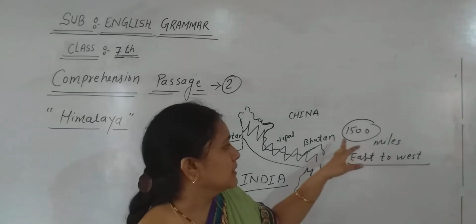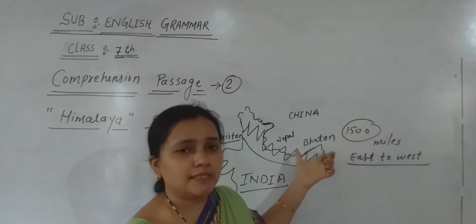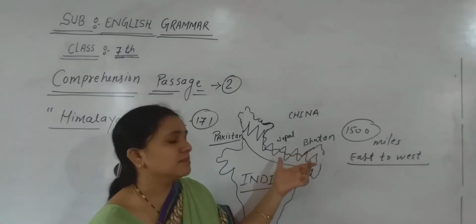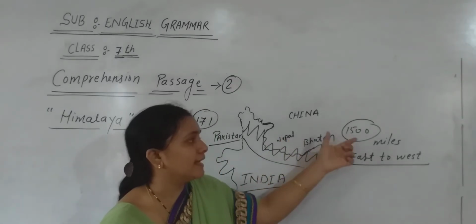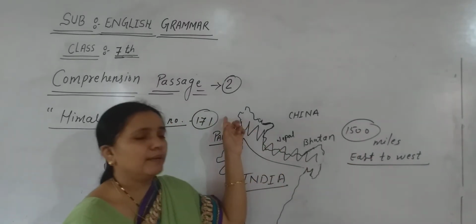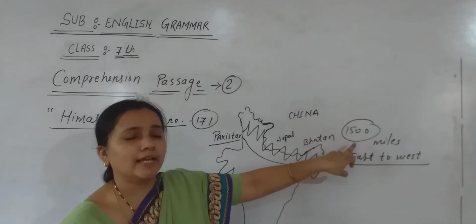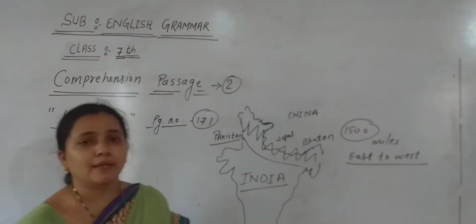So student, near about 1,500 miles, these mighty ranges stretch an area of near about 1,500 miles east to west. The Himalaya mountain ranges cover approximately 1,500 miles of area.